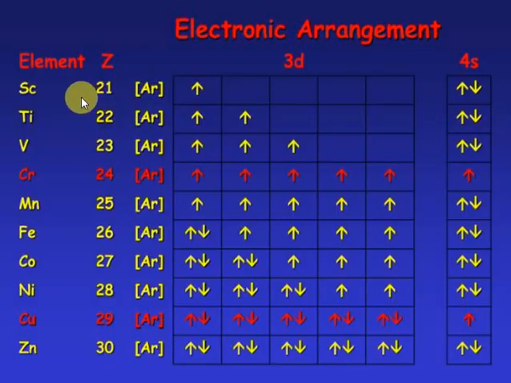Consider scandium with atomic number 21 and titanium with 22. Whenever one electron is added, one proton is added in the nucleus. So whenever a new electron comes, a new proton is also present in the nucleus, so the effective nuclear charge increases. Because of this, initially the atomic size decreases.